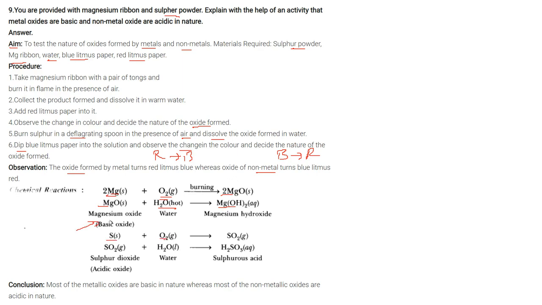Sulfur combined with oxygen forms sulfur dioxide. Sulfur dioxide is an acidic oxide. With water it gives you sulfurous acid. So what conclusion do we draw? Most of the metallic oxides are basic in nature, while most of the non-metallic oxides are acidic in nature.